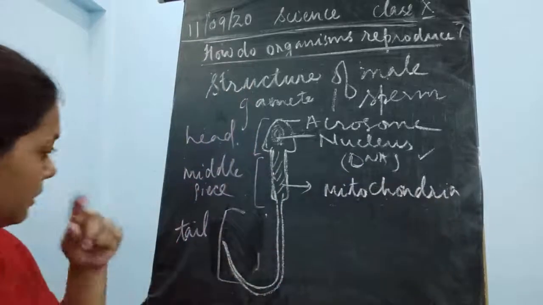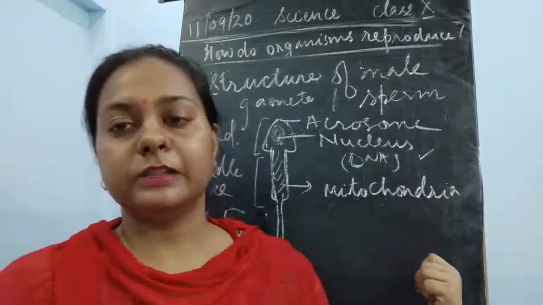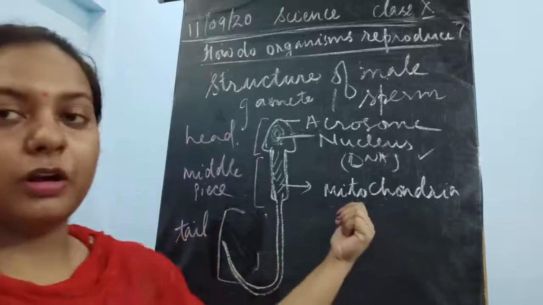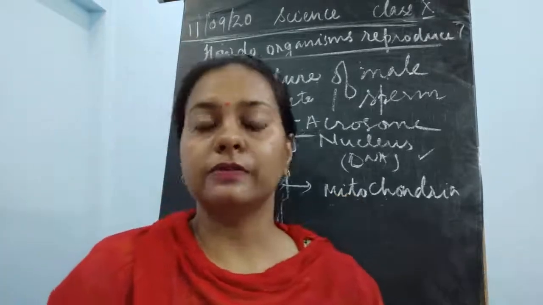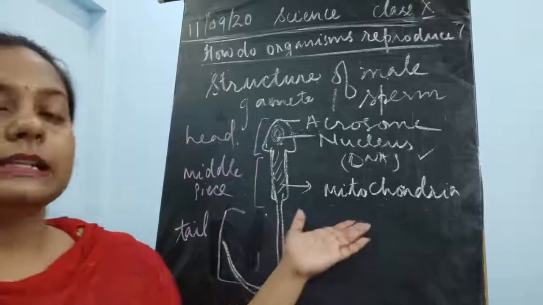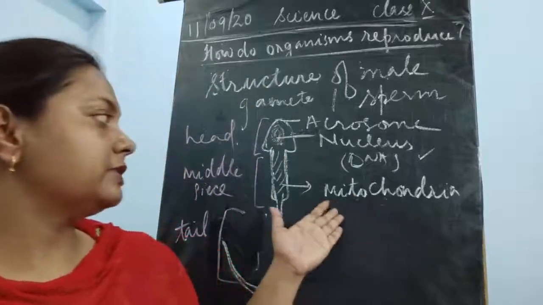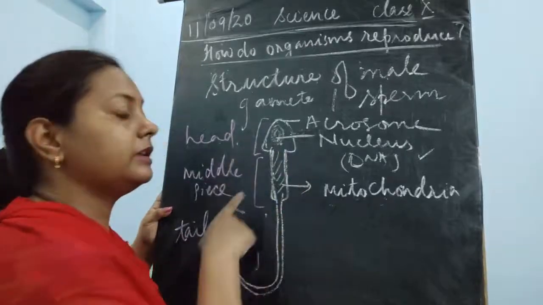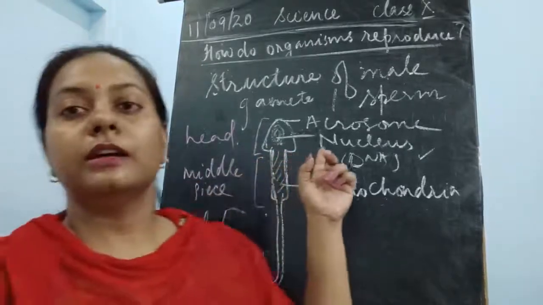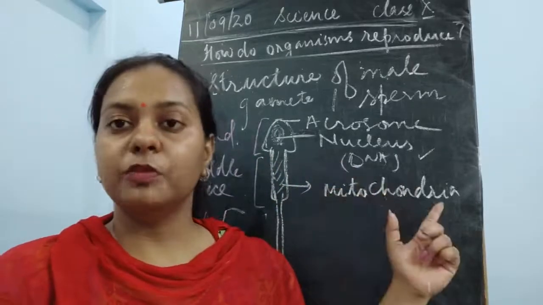Nothing else is there, only the mitochondria is present. Now what is this mitochondria? Mitochondria is the cell organelle which is known as the storehouse, the power supply of the cell. That is why it is present over here, because it needs to give the energy, the ATPs, for the movement of the sperm.